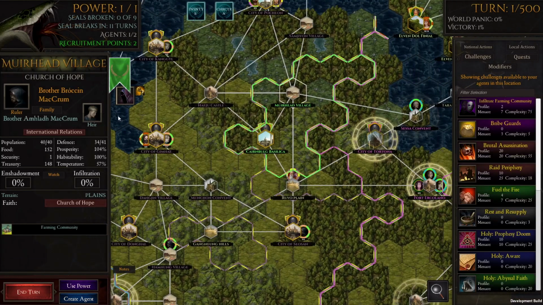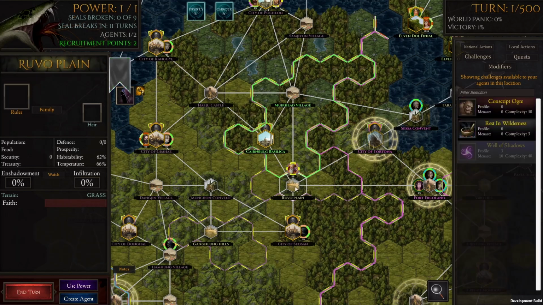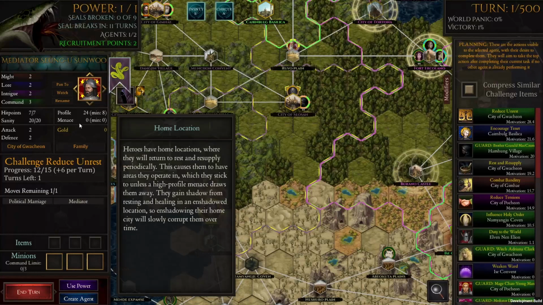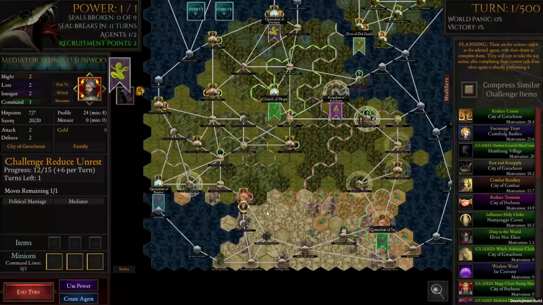The Basilica, is this? Brochin Macrom. Yes, Scottish did make it in. Excellent. Brochin Macrom here. And Charles Henderson. Excellent. Henderson can be an English name, mind, as well as Scottish. Sunwoo. Oh, look, the Korean archetype have done pretty well here.